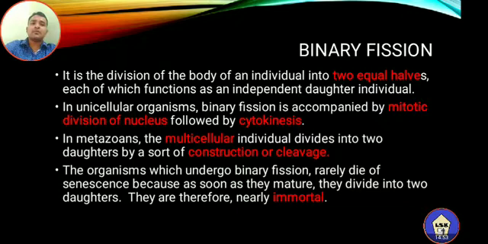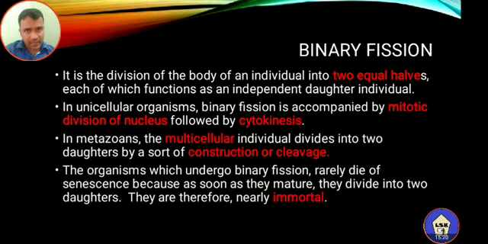The organisms which undergo binary fission rarely die of senescence. I repeat, the organisms which undergo binary fission rarely die of senescence. They will not die because of old age, because as soon as they mature, they divide into two daughters.